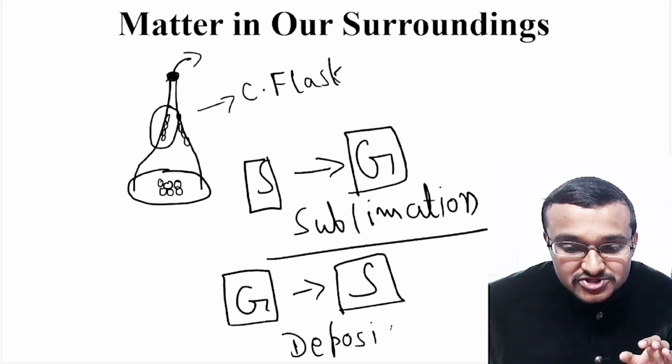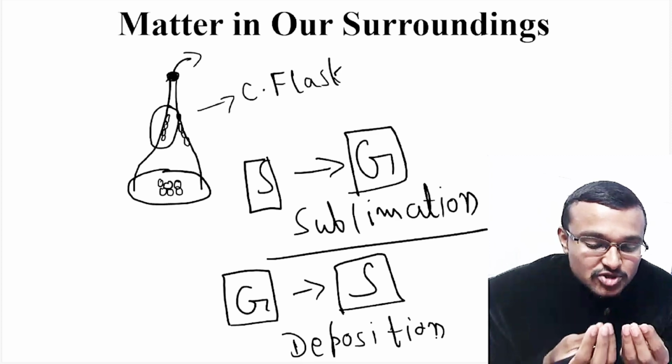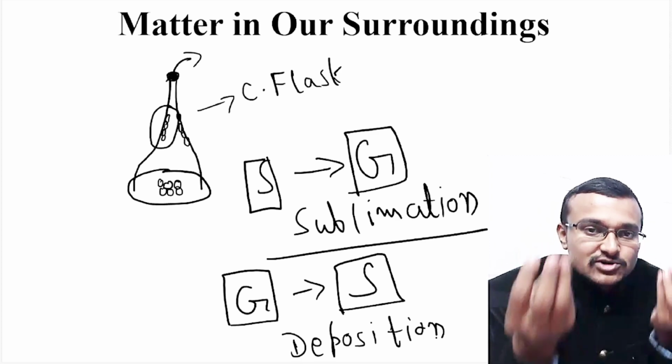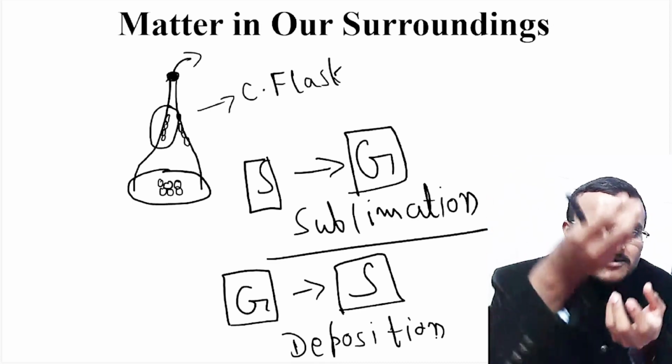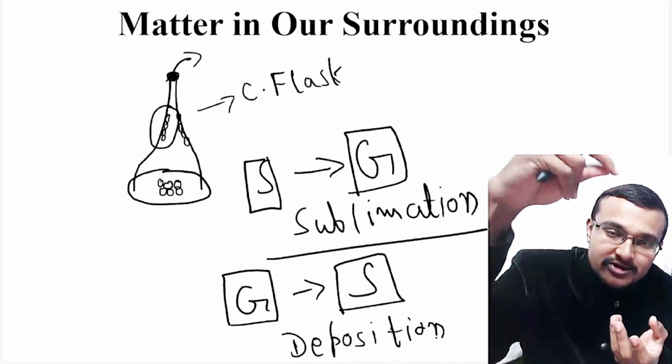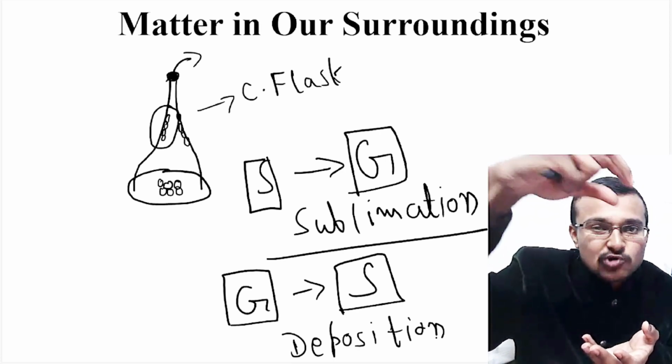So here, because of this cotton, there is a certain amount of pressure, because all the camphor is getting converted into gaseous state, and the gaseous molecules inside that conical flask are increasing, and you are not allowing those gaseous molecules to go out because you have covered it with a thick cotton.